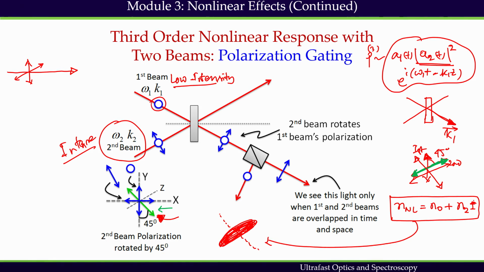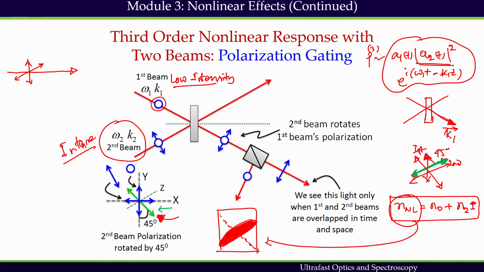Intensity is localized along this direction only, but because intensity is not localized along the perpendicular direction, we do not create appreciable Kerr effect or nonlinear refractive index. So, in the medium, along a particular direction I have high intensity, and this high intensity is giving higher nonlinear refractive index.